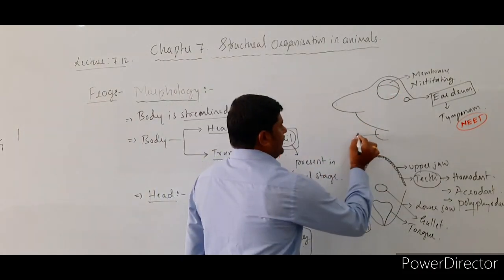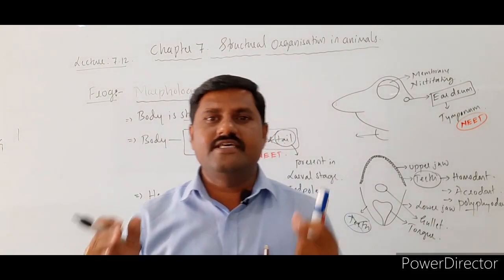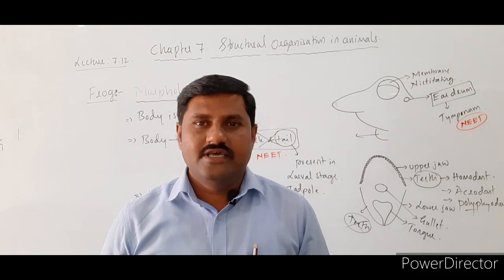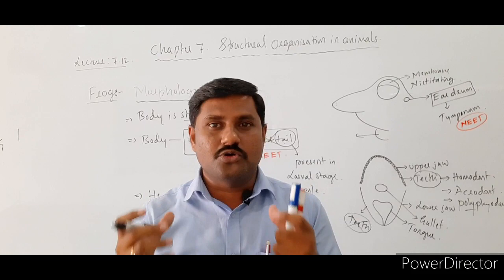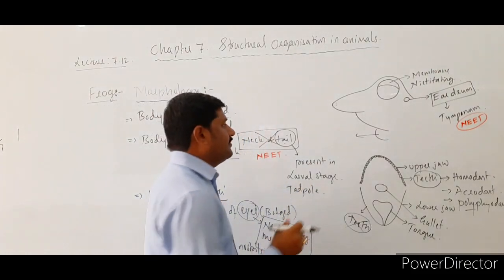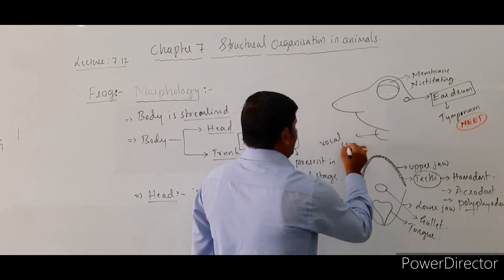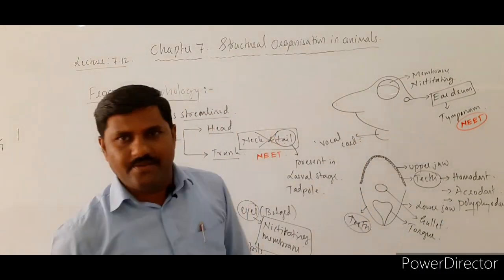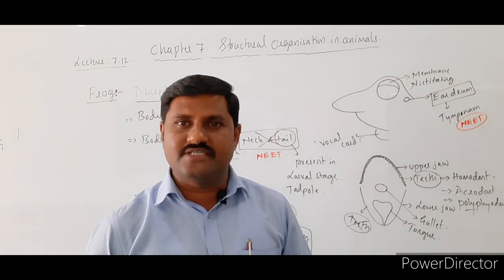One more thing: usually in the rainy season these frogs are seen, and whenever they croak, what does it indicate? The croaking shows the presence of vocal cords. Specialized vocal cords are usually seen in males, and they croak for attracting the females towards them.